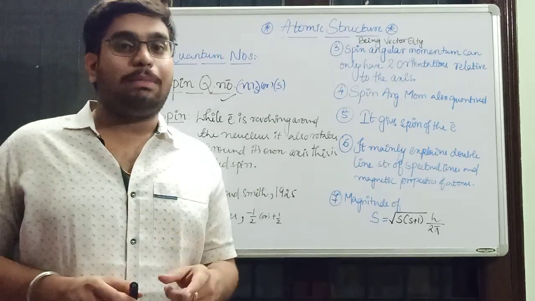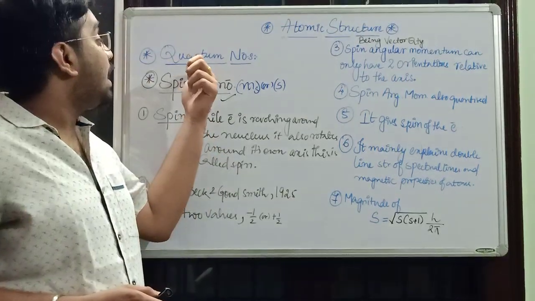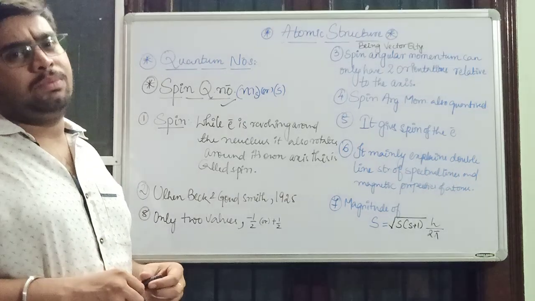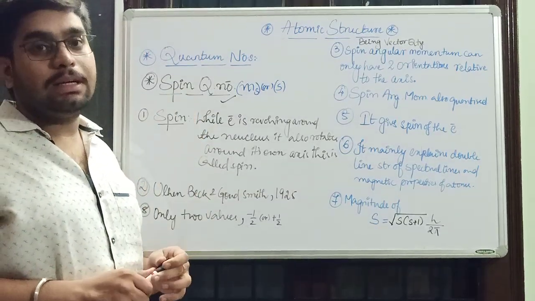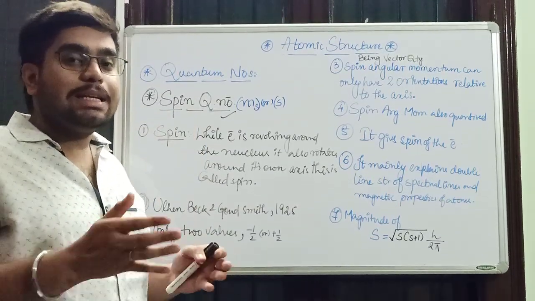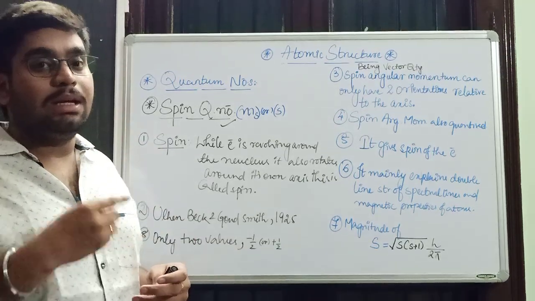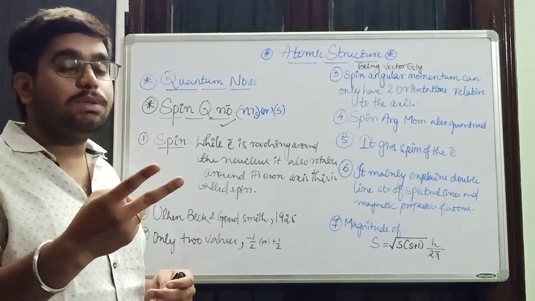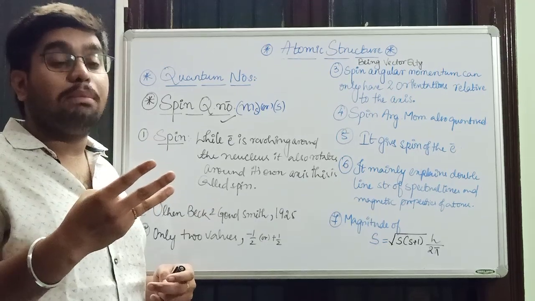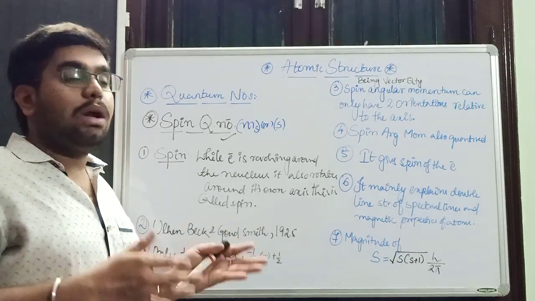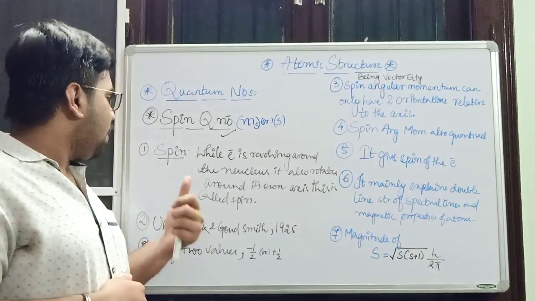Hello friends, welcome back. We will be discussing spin quantum number now. It is the last quantum number. We have previously discussed three quantum numbers, namely principal quantum number, azimuthal quantum number and magnetic quantum number. Now we are on spin quantum number.